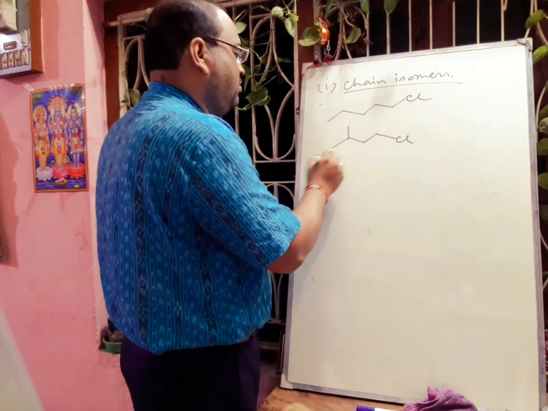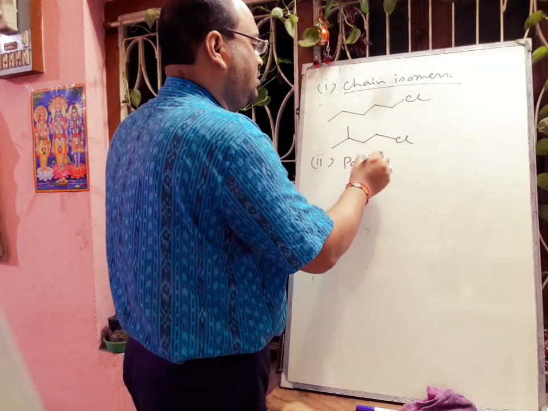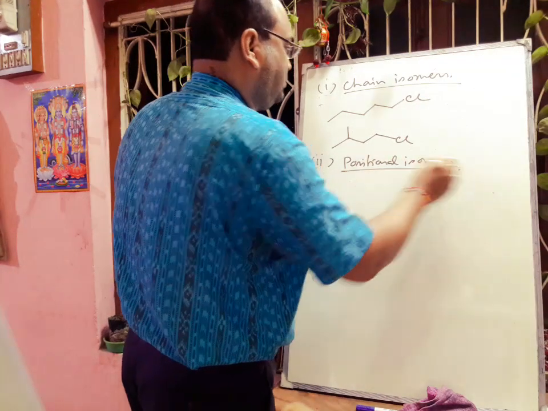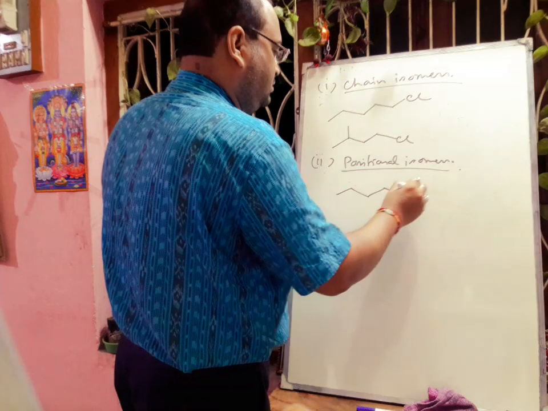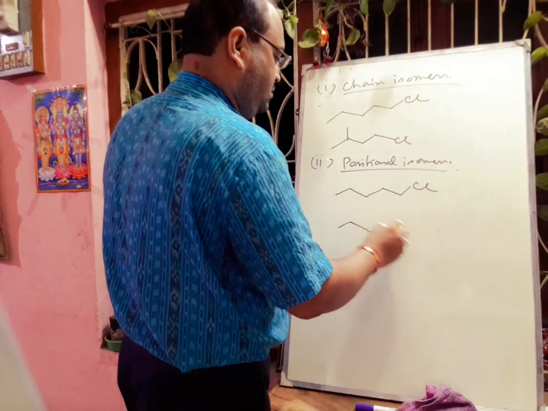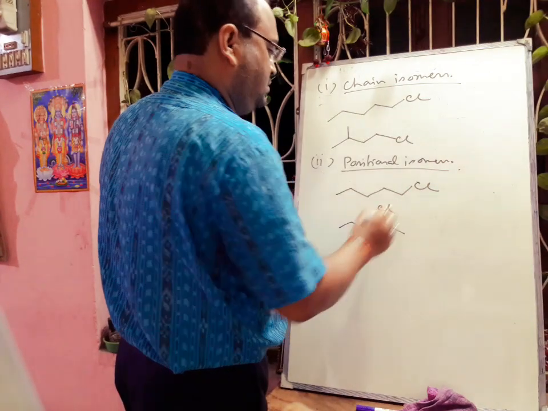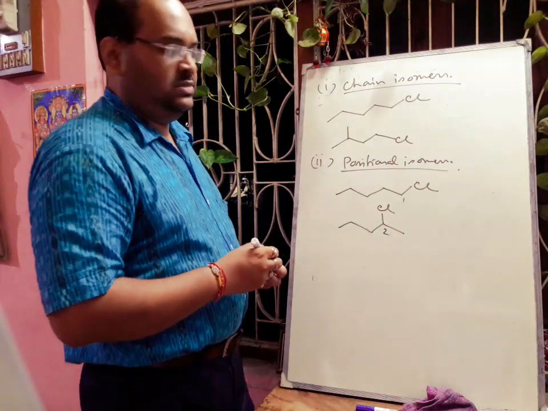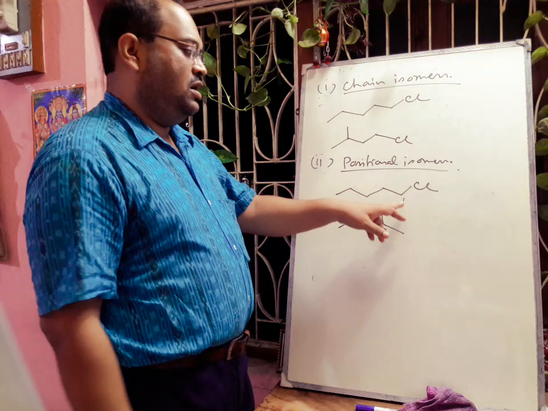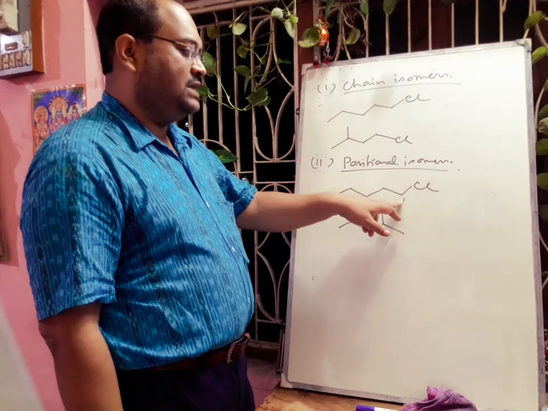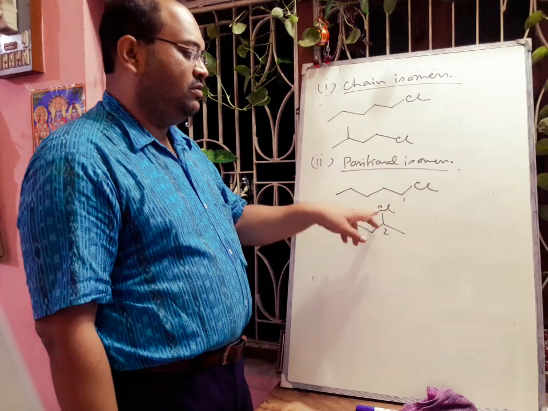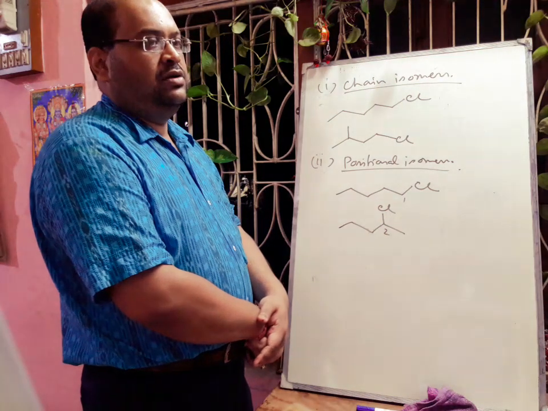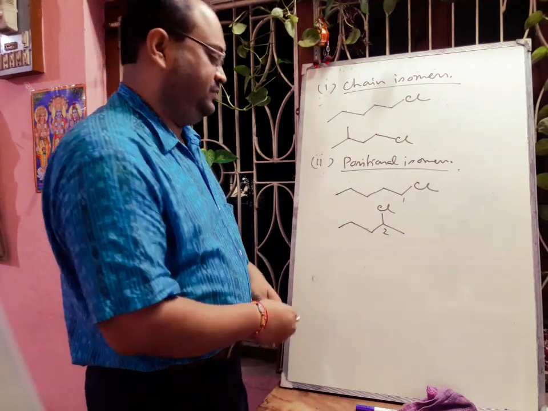The second type is called positional isomers. Here we are just changing the position of the halogen atom. So here chlorine is attached to the first carbon, and here chlorine is attached to the second carbon atom. So they are called positional isomers.